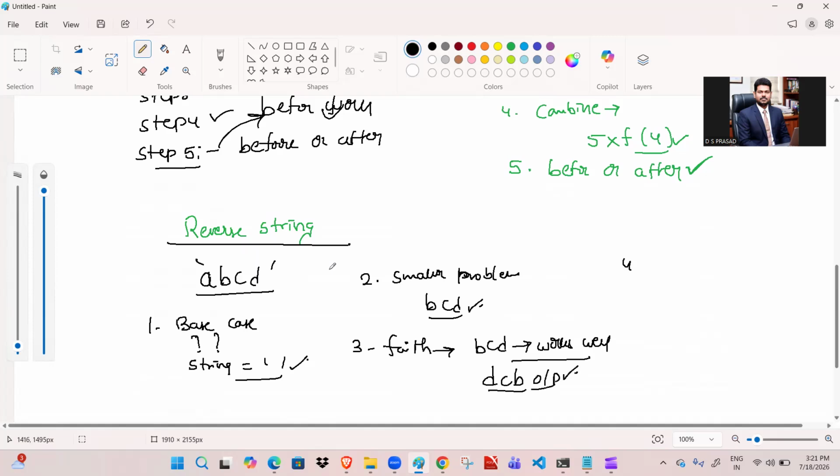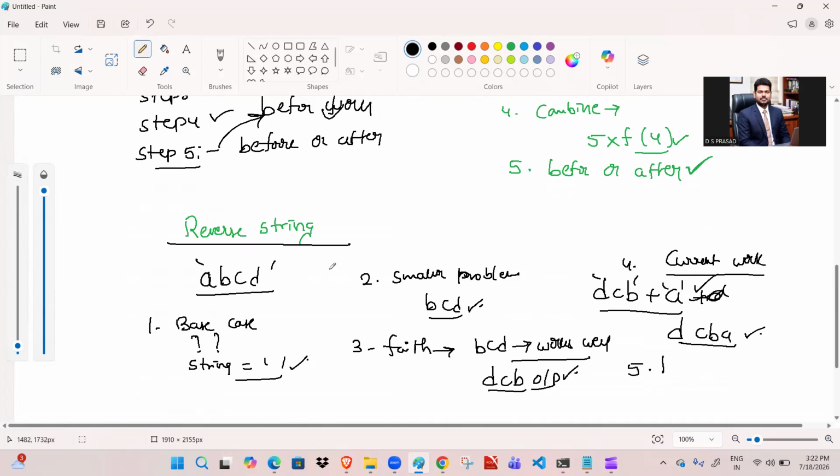Fourth, current work. So current work combine. How are we going to combine that? We are going to append A plus, so DCB plus A, which is nothing but combining the current work. So the output will become DCBA. And the fifth one is before or after. That we need to decide, and we will get that by writing the logic.